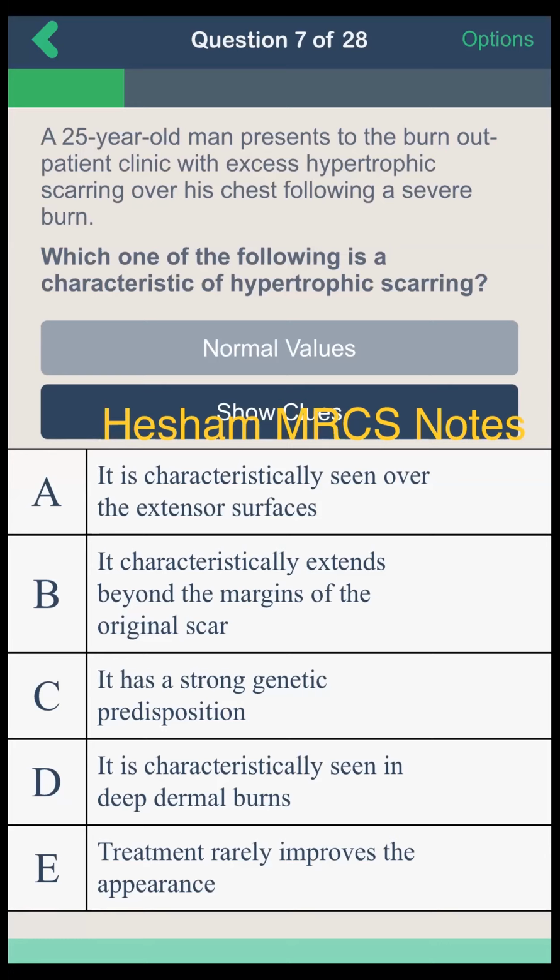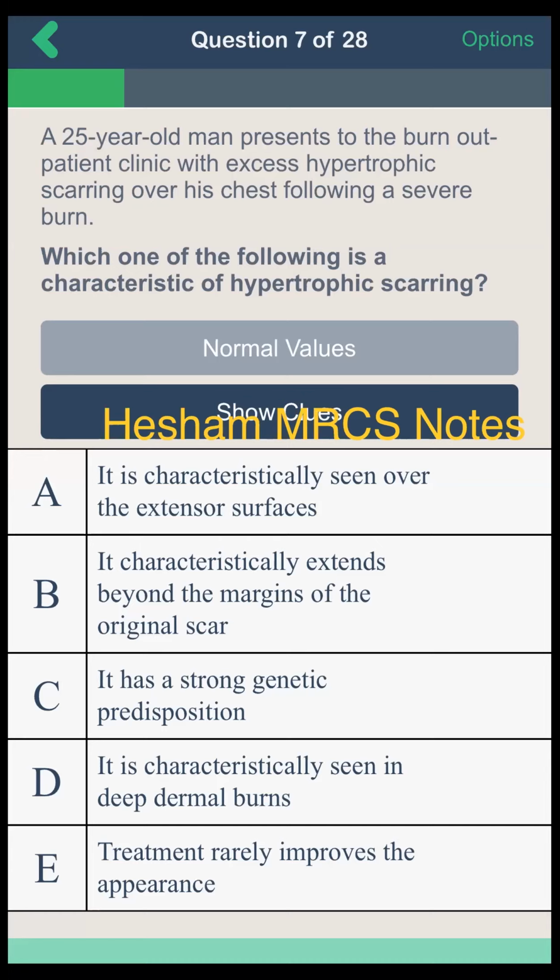A 25-year-old man presents to the outpatient clinic with excess hypertrophic scarring over his chest following a severe burn. Which of the following is a characteristic of hypertrophic scarring? A, it is characteristically seen over the extensor surfaces. B, it characteristically extends beyond the margins of the original scar.